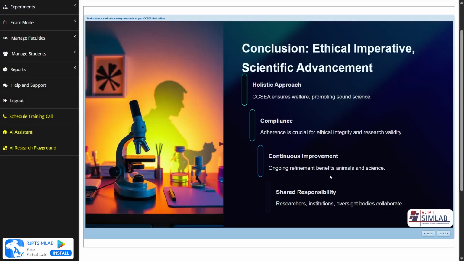Ongoing refinement benefits animals and science, which means ongoing procedures and ongoing refinement of the required things is very beneficial for the animal and for the science and the experiment. The quality of the experiment is increased. Then the shared responsibility. Researchers and institutions and oversight bodies collaborate, which means the researchers and the institutions come together and collaborate and take the responsibility of the experiment.